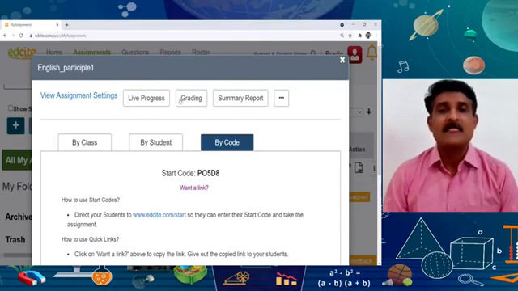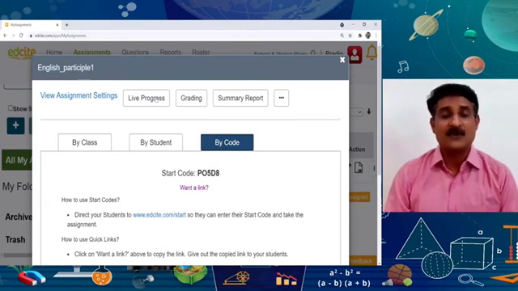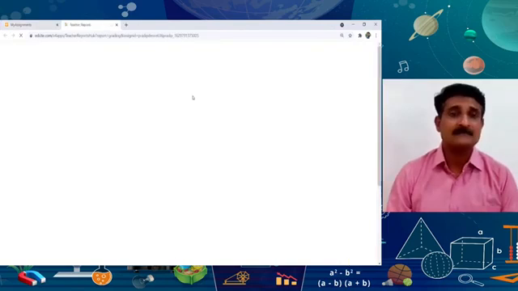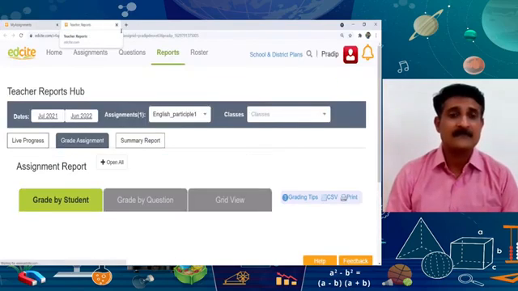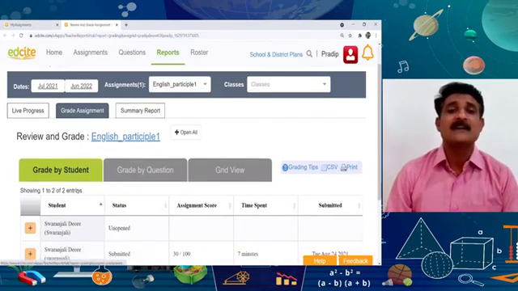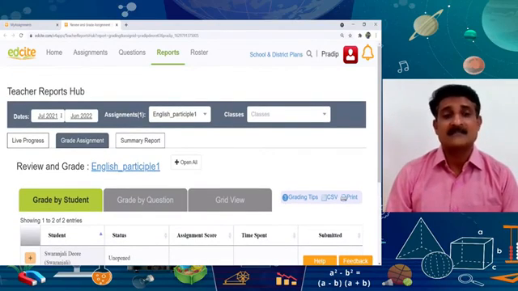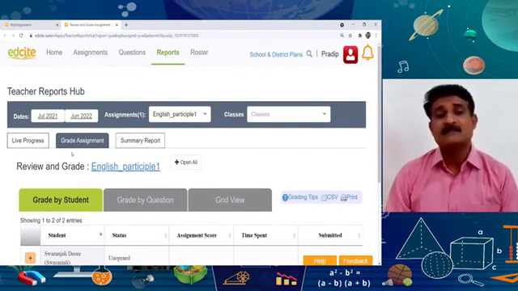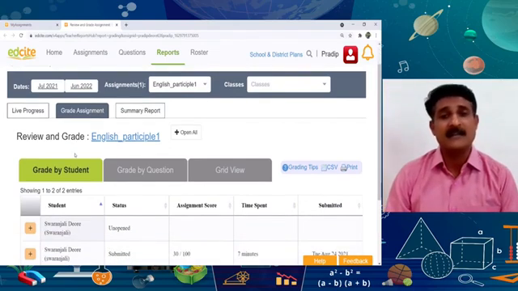Okay, sir. Live progress, you can find from here. Grading, you can see the grading of the assignment from here. Here you can see whether the assignment has been graded by the teacher or already auto-graded.